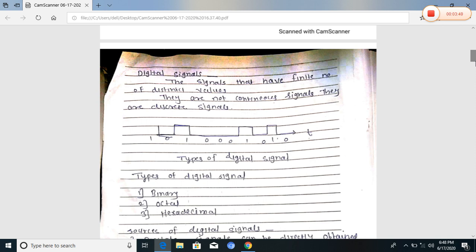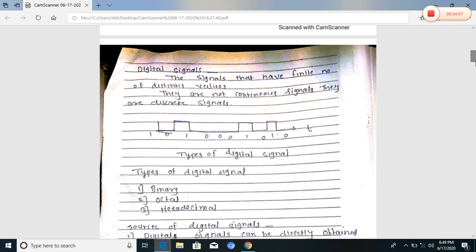So binary is 0 and 1, octal is 0 to 7, hexadecimal is 0 to 15. Those are the distinct values for those signals. But an analog signal is a continuous signal with an infinite number of distinct values.